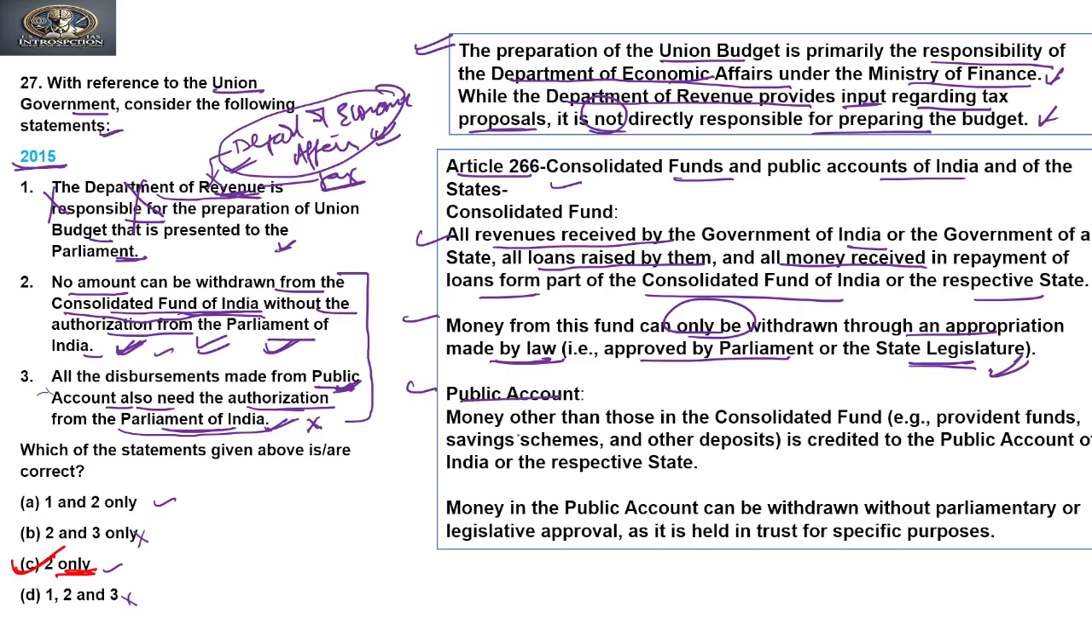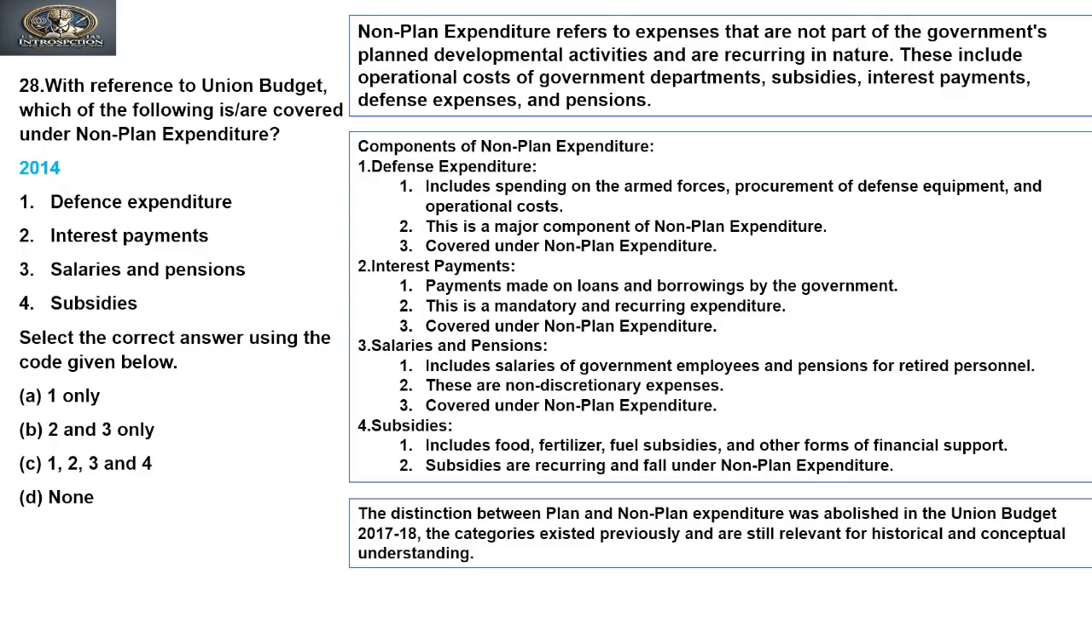Whereas in the public account, money other than that in the Consolidated Fund, that is provident fund, savings schemes, or other deposits, is credited to the public account of India or the respective state. Money in a public account can be withdrawn without parliamentary or legislative approval, as it is held in trust for a specific purpose. So the money from the public account or contingency fund is at the executive's disposal. Clear? Okay? Now let's move to the next question.